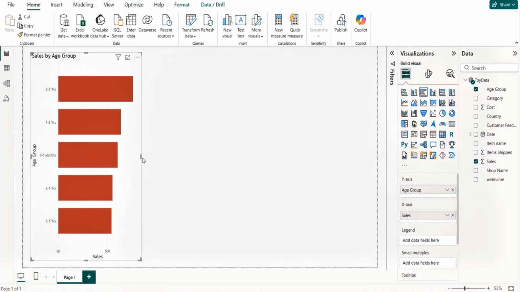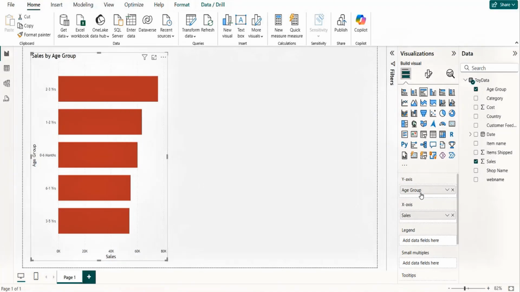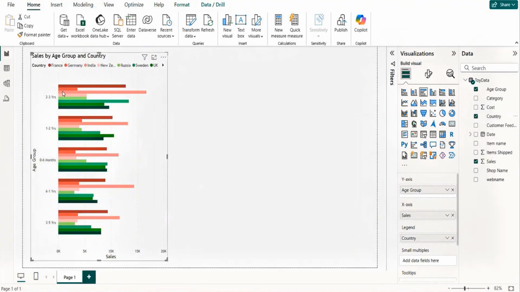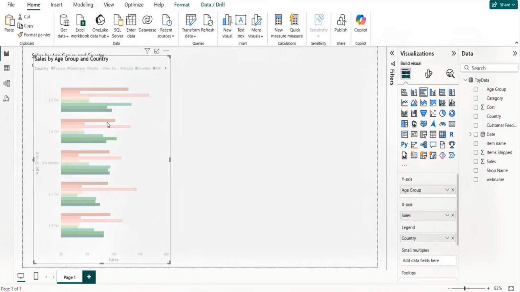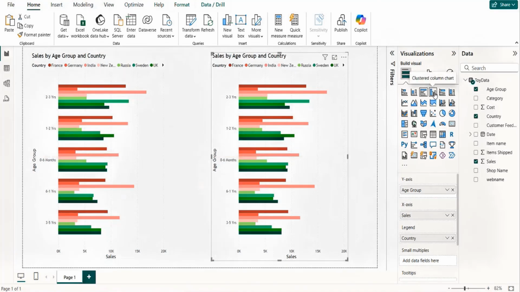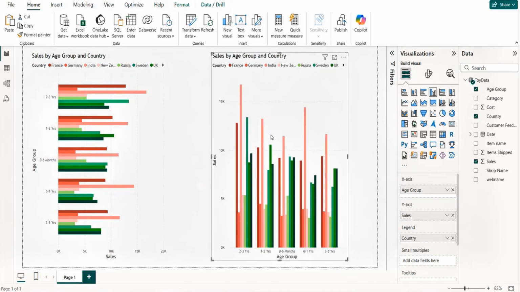It's the same otherwise. If you go and see the y-axis and these legends, let's say I'm just going to put the legend as country-wise. You see that? Remember, right? If you don't remember, well, you should remember. But still, let me just change this to a column. So there's no difference other than the way it presents the data. It goes from left to right, and this is from top to bottom, right? So this is column-wise, this is horizontal-wise. That's the difference. Otherwise, every feature remains the same.